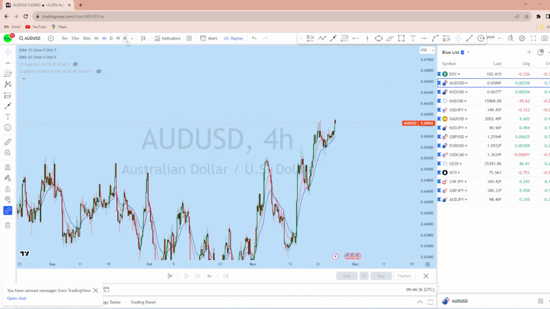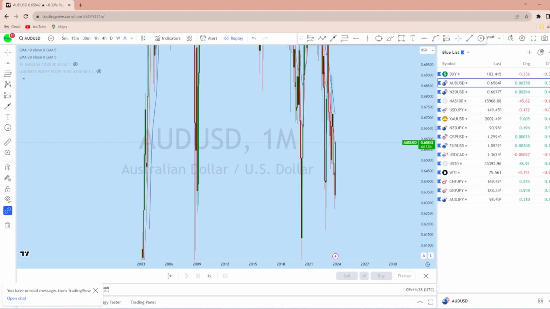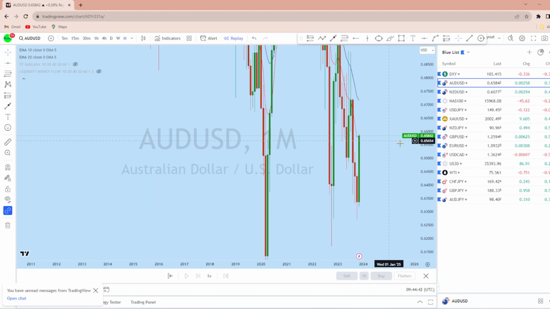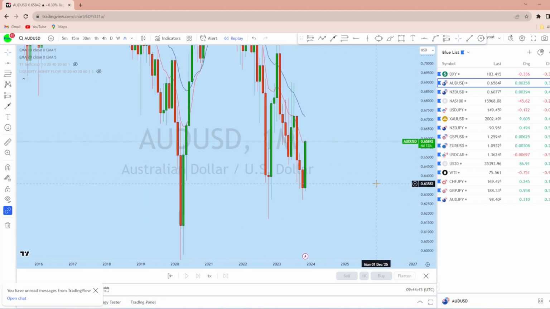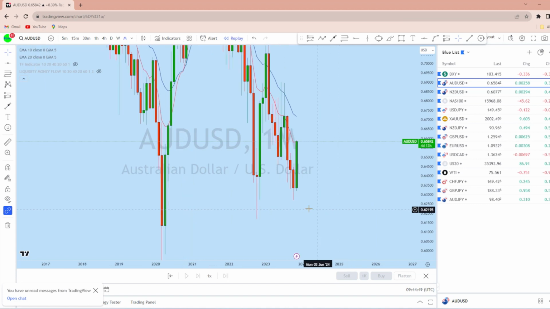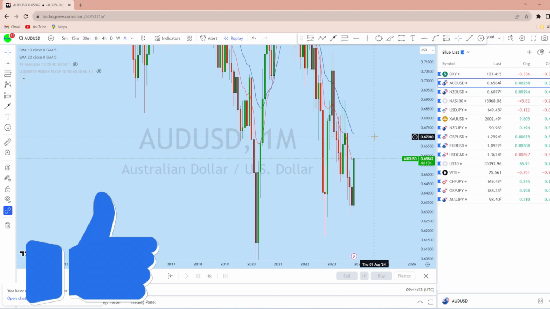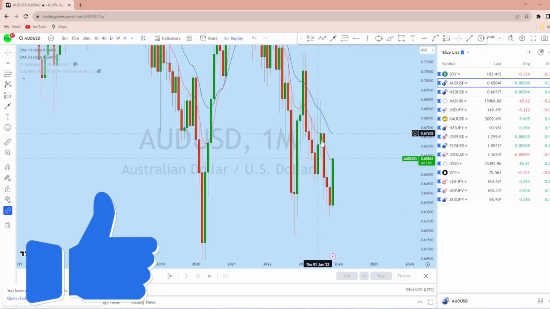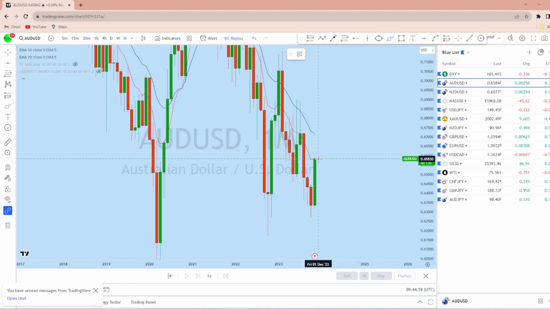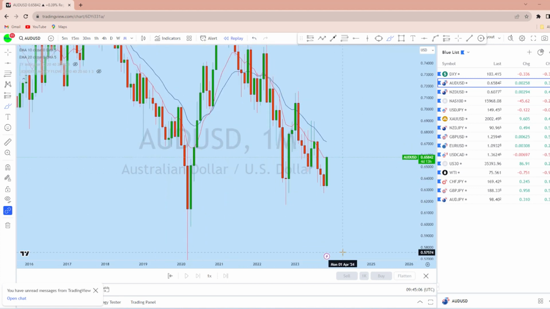Now AUDUSD, looking at the monthly time frame to see the overall picture in the market. From the monthly on AUDUSD, we see that this is the monthly price action, where there is a huge bullish move. As it is a long-term bullish market, we can expect AUDUSD before the monthly close to have another impulse and then to continue to drop towards its long-term market structure.